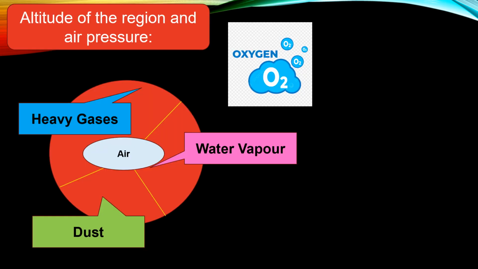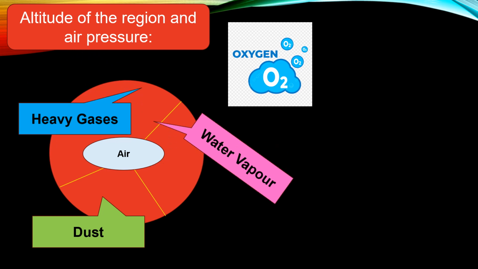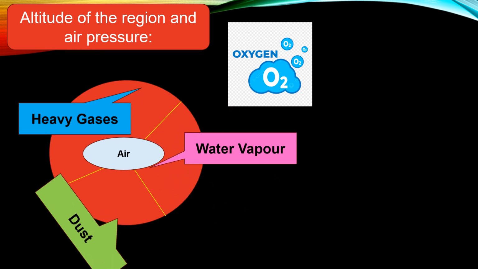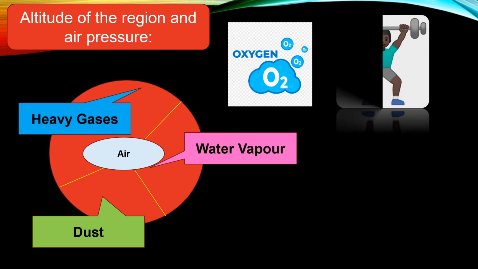When we talk about the air that we breathe, there is not only oxygen that is filled in the air, but there are so many heavy gases. Then there is water vapor and also dust in the air, which gives air its weight.